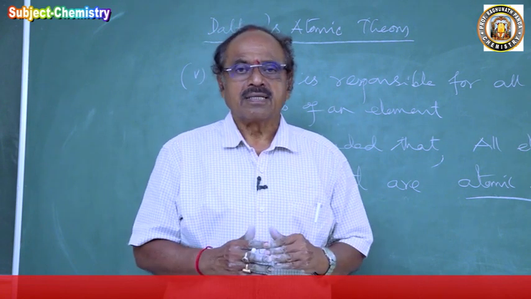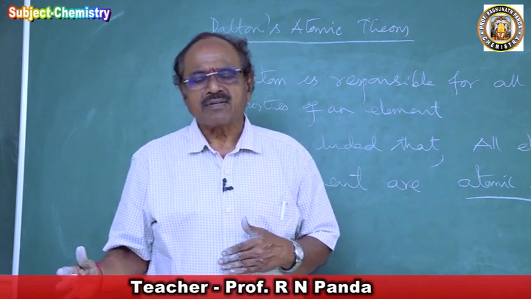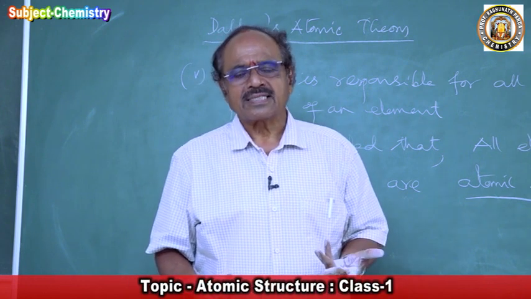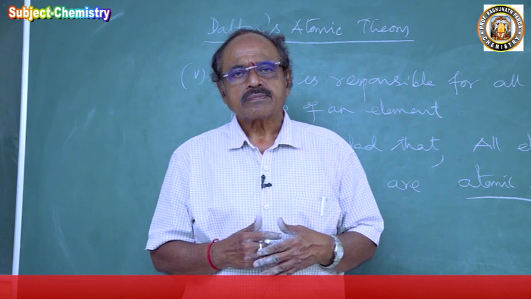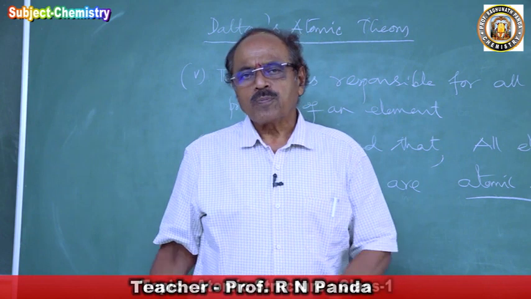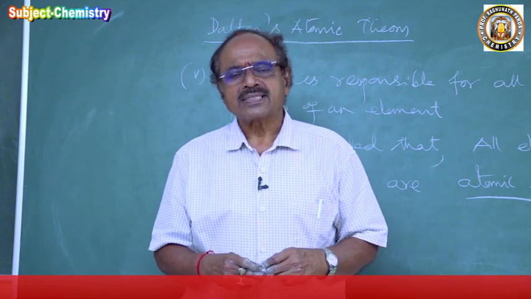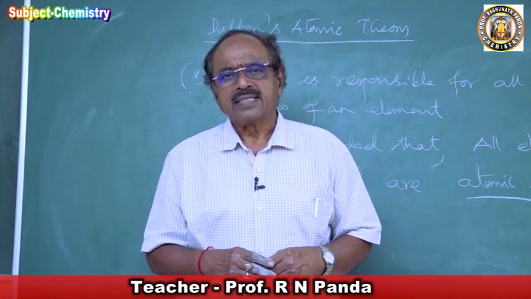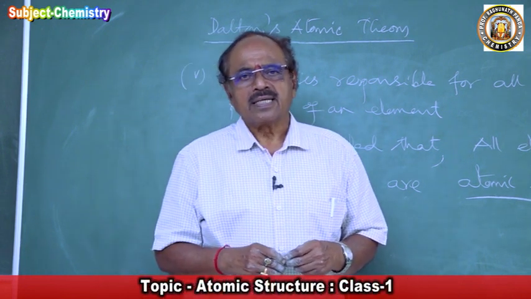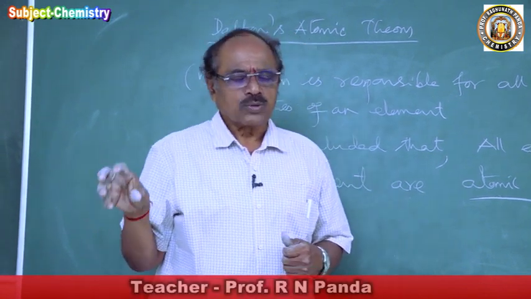Half a century went by, from 1830 to 1888. For about 50 years people tried to find out whether gas will conduct electricity or not. Then towards 1885-86, a group of scientists were working on the passage of electric current through gas. They are called Michael Faraday, J.J. Thomson, Crookes, Goldstein, Millikan, all these scientists who were working on the passage of electric current through gas